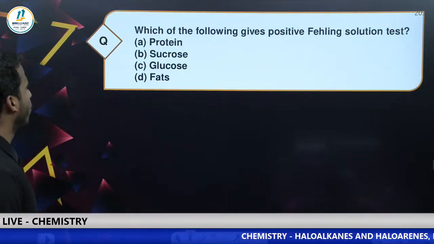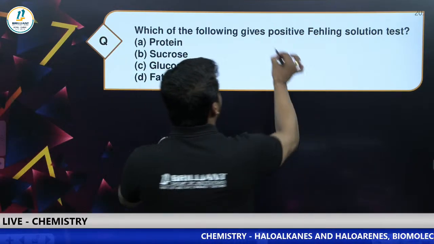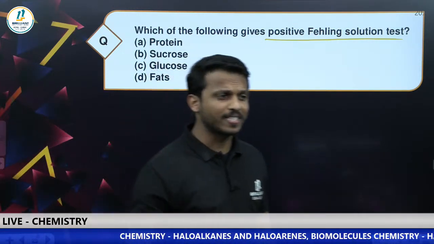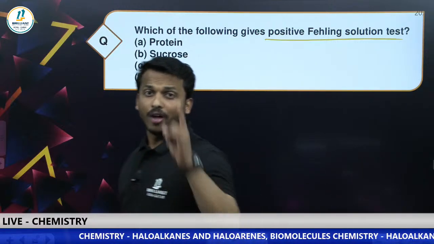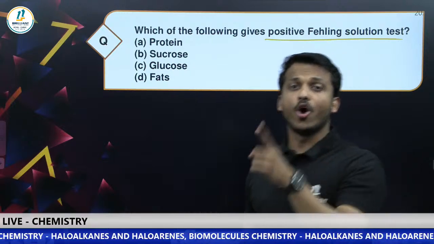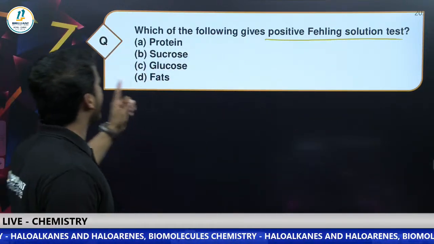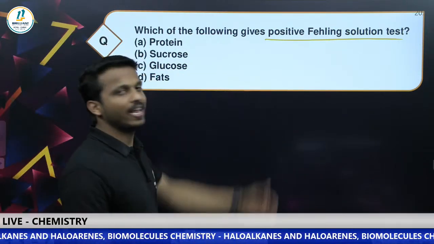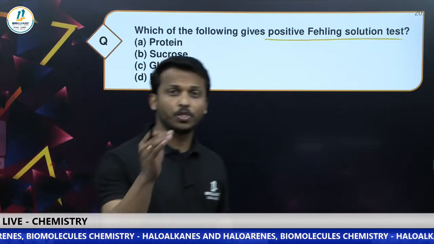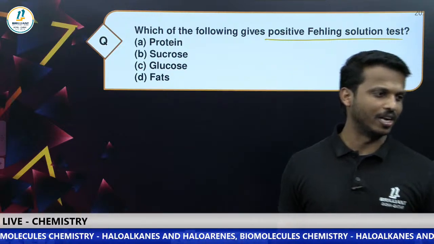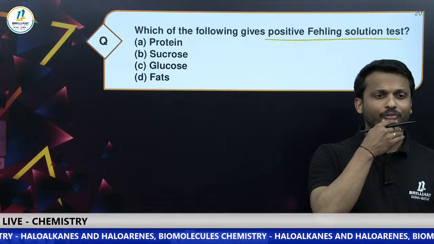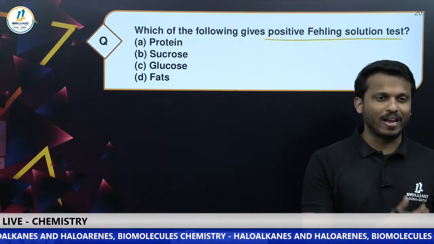Okay, next question. Which of the following gives a positive Fehling's solution test? Actually Fehling's test we study in the aldehyde chapter, but we also discuss it in the carbohydrate area, reducing sugars and non-reducing sugars. Dear all, they are asking which one gives Fehling's test, means which is a reducing sugar. A reducing sugar can reduce Fehling's and Tollens' reagent. Which one gives a Fehling's test, dear all?